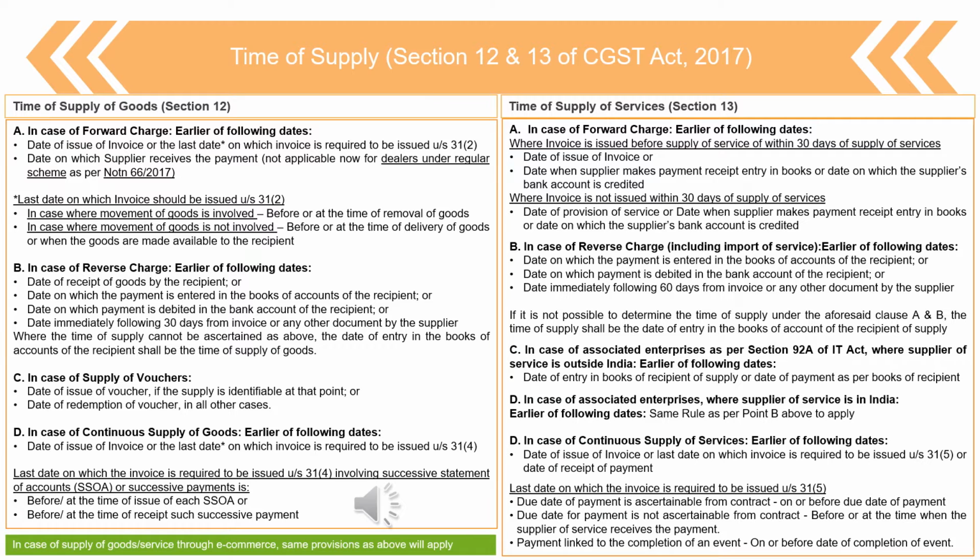This is applicable now for dealers who are under the regular scheme, meaning those who are not following the composition scheme. For them this provision is not relevant. For taxpayers under the regular scheme, there are two things to keep in mind. First is the date of issue of invoice, and second is the due date on which you are required to issue the invoice. This provision has been kept because many times taxpayers do not issue the invoices when they are required to. What is the date on which it should be issued has been mentioned under section 31 of the CGST Act.